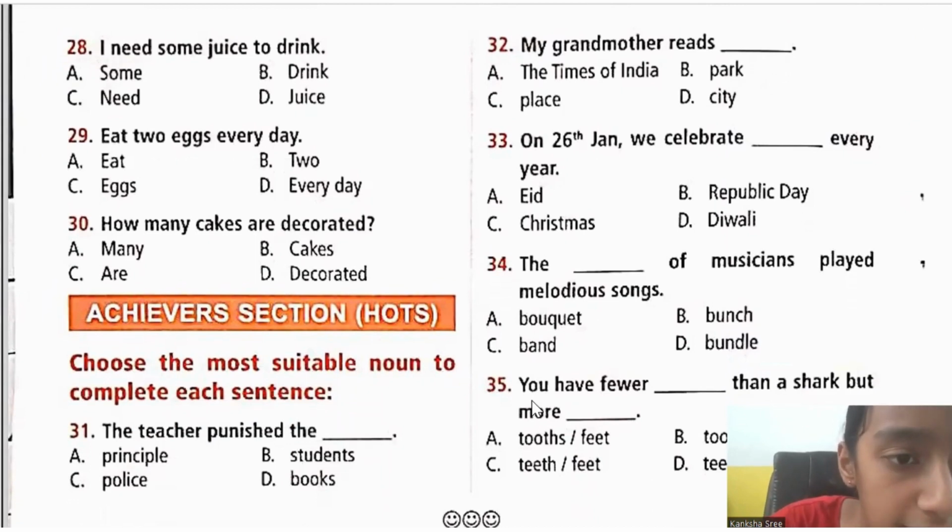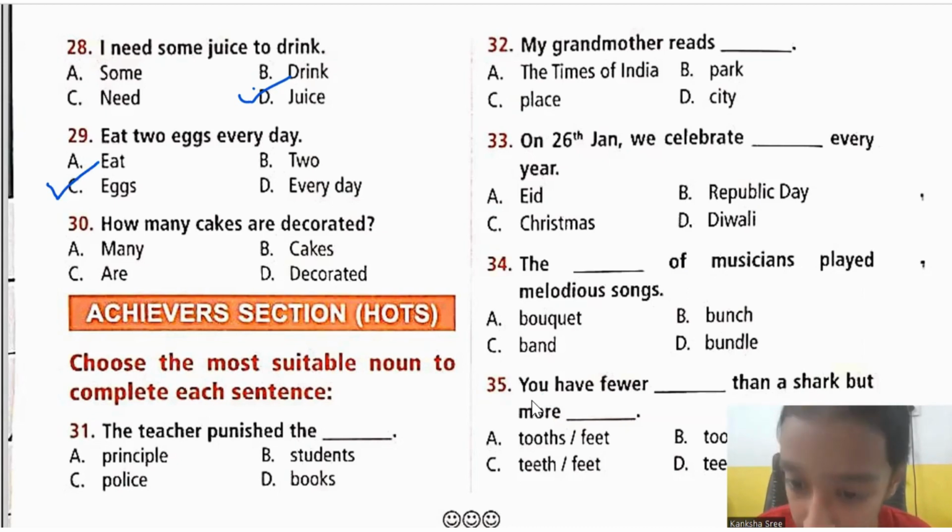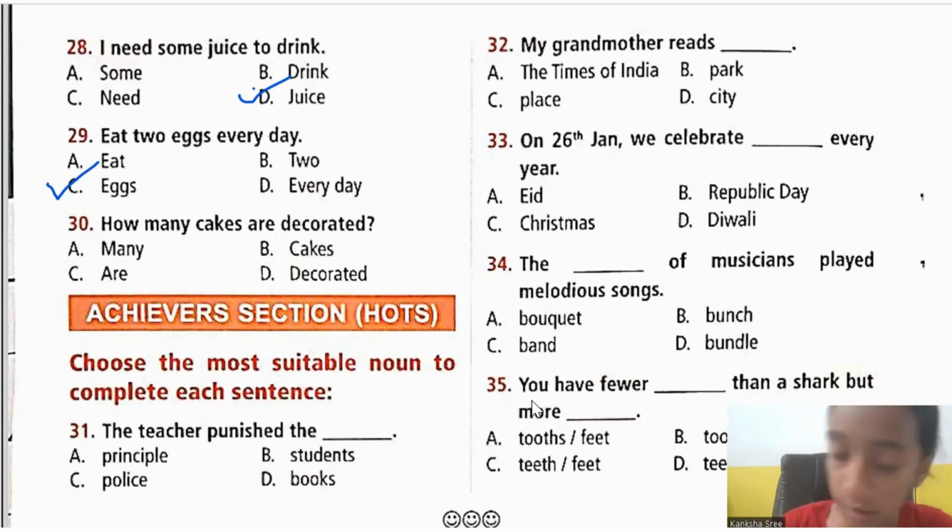Next, 28. I need some juice to drink. So what is the noun in this, children? It would become D, that is juice. It's an uncountable noun because you can't count the number of juice, isn't it? Next, 29th one. Eat 2 eggs every day. So what is the noun in this, children? It is eggs, which is a countable noun because you can count the number of eggs. By counting itself, you say a dozen eggs or half a dozen eggs. So we can count the number of eggs.